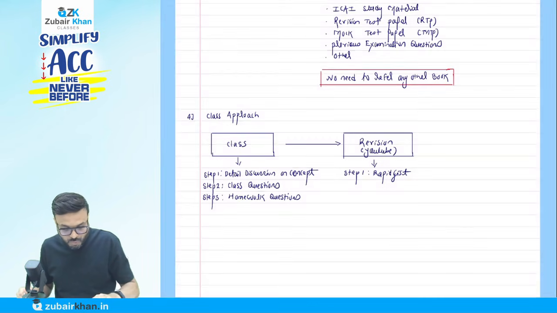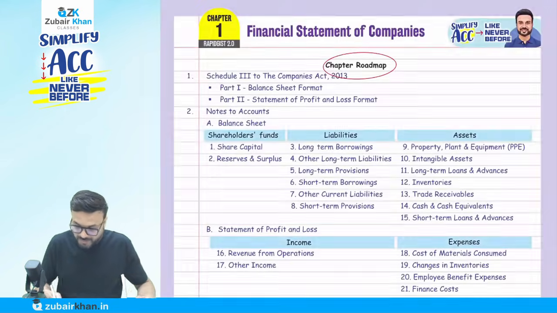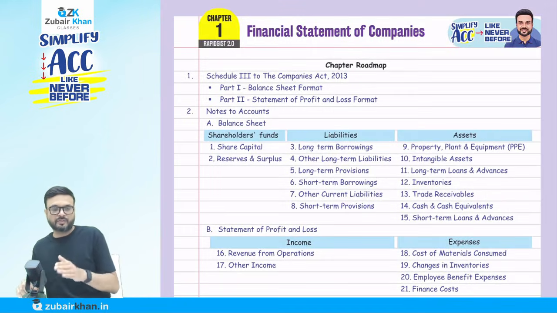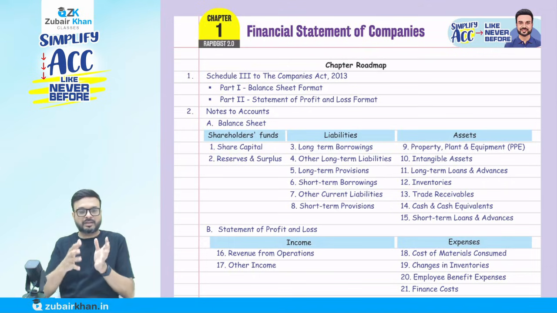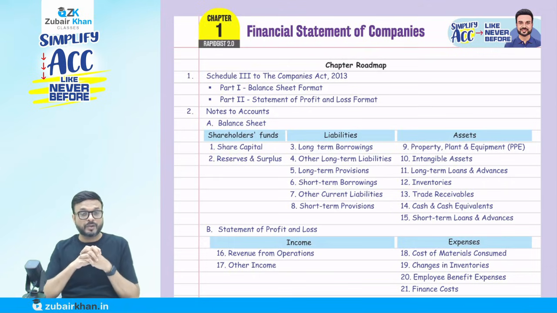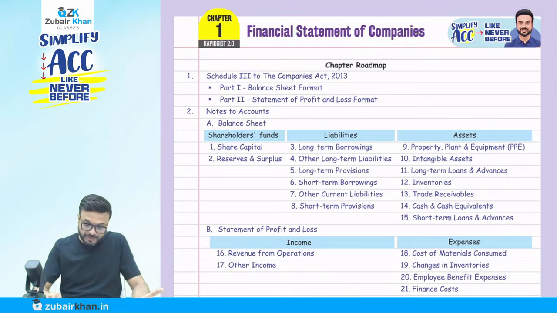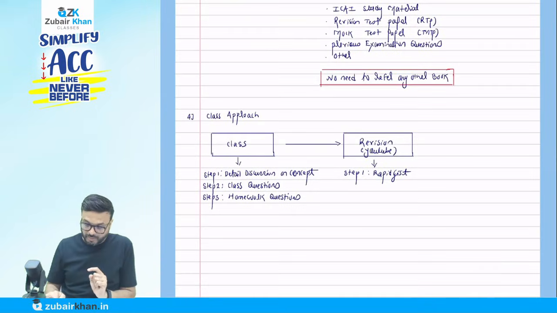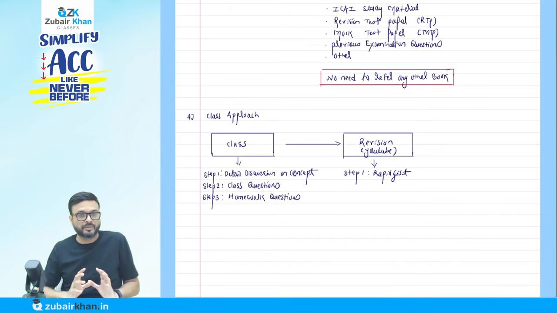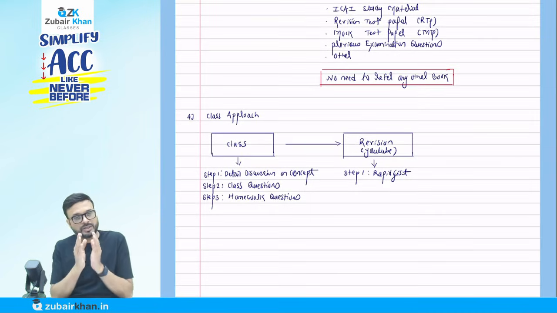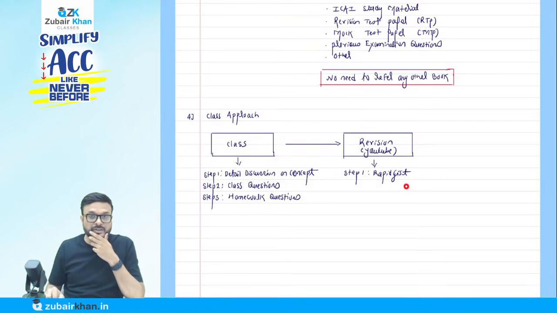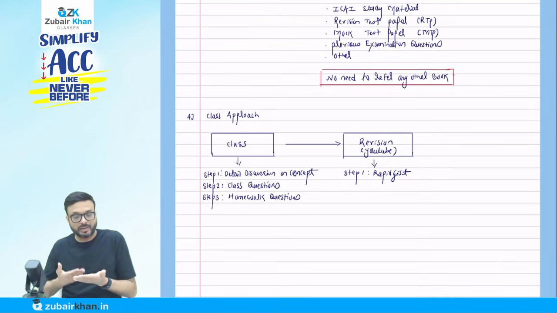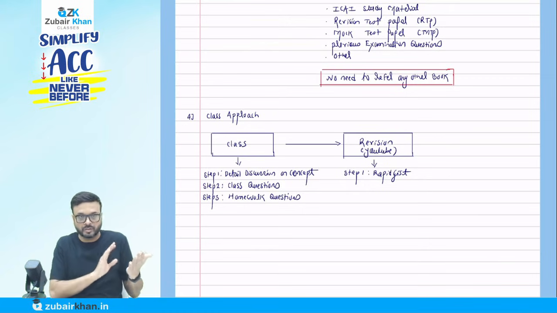In this rapid gist, many times we will do the revision in class from this. In class only, I will discuss the concept, and then we will do the revision from here in regular class also. When you do the revision, you have the option, if you want to brush up all the concepts quickly, to go to YouTube, you will find it in my videos. Just watch the revision lecture. Each and every topic is there. From the rapid gist book, I cover the revision lectures, so you don't have to buy another book; the same concept book I am going to use for the purpose of revision. Okay, you have done the revision.